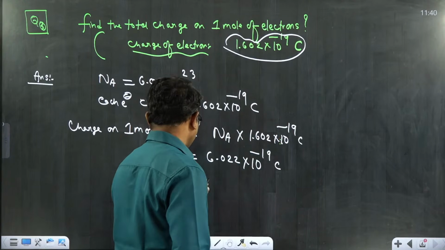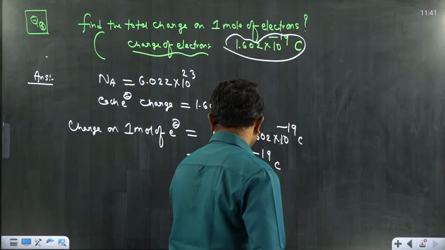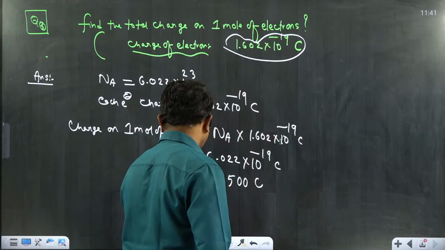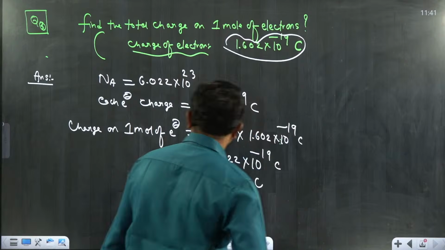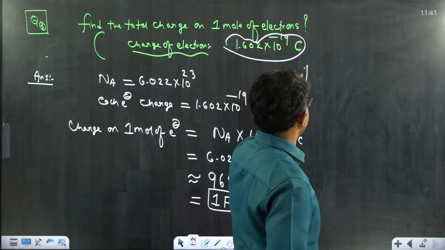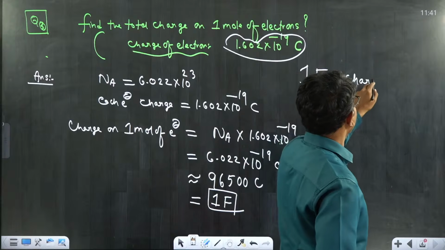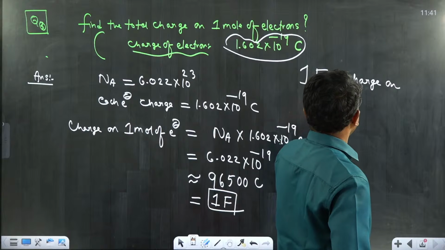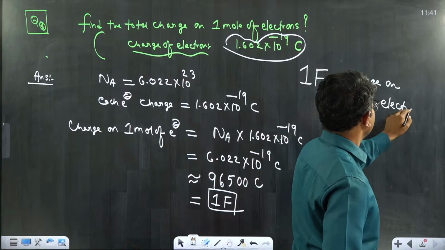If you simplify, approximately you will get 96,500 coulombs. 96,500 coulombs is collectively called as 1 Faraday. So here 1 Faraday means charge on 1 mole of electrons.